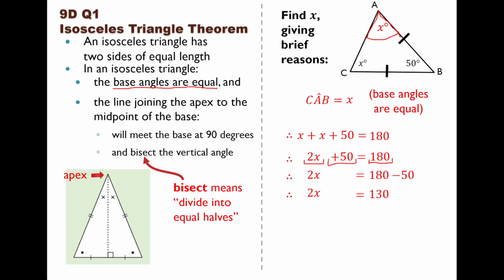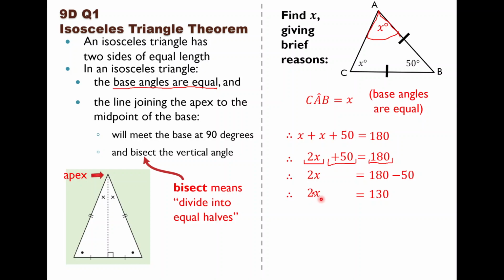Okay, well now I'm very close to getting the answer. I know that 2 times my answer, 2 times x, is 130. When you see a number followed by a letter, you can imagine there's an invisible times sign in there. There we go, tiny little times sign. So this really means 2 times x. 2 times my magical number is 130. I want to undo this and get back to my magical number, my mystery number, x.